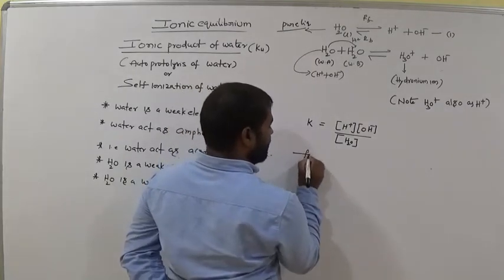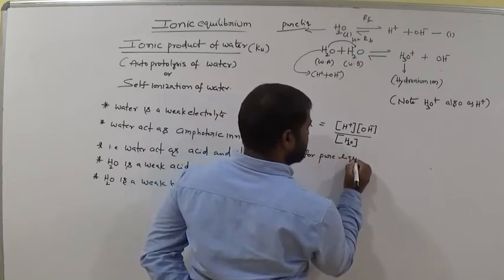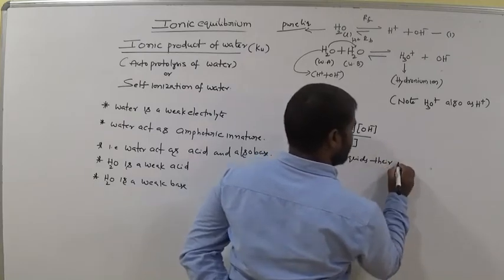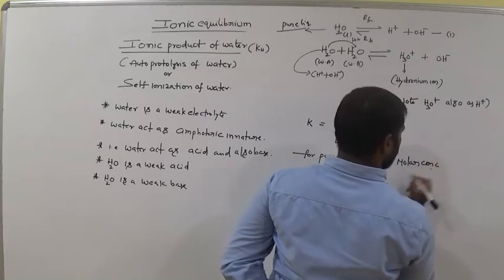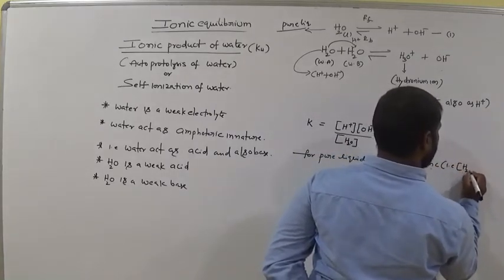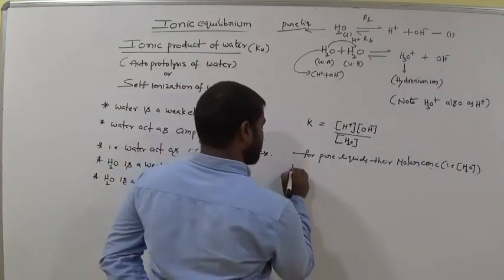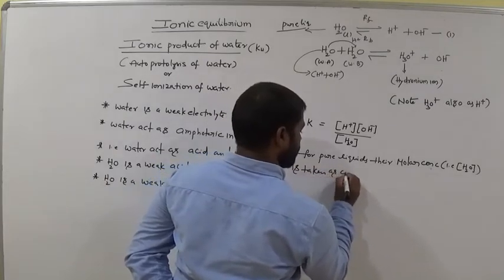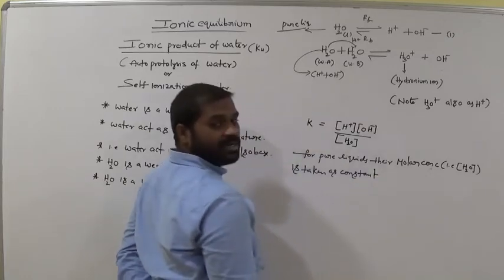For pure liquids, their molar concentration, that is the representation in square brackets, is taken as constant.